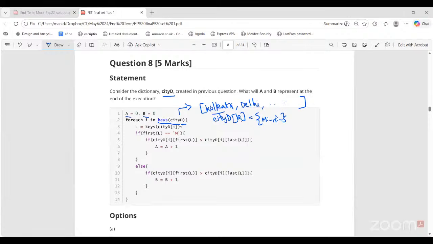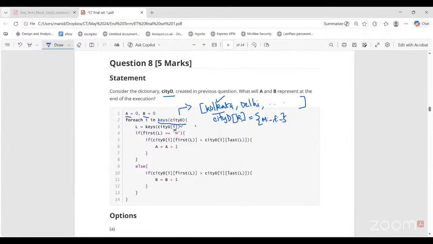Now, L is what? Keys of CTD of I. That means this I is what? Some city. Right. Let's say the first I, for each I in keys of CTD, is Kolkata. So what are the keys of CTD of Kolkata? Keys are always going to be the same, male and female.